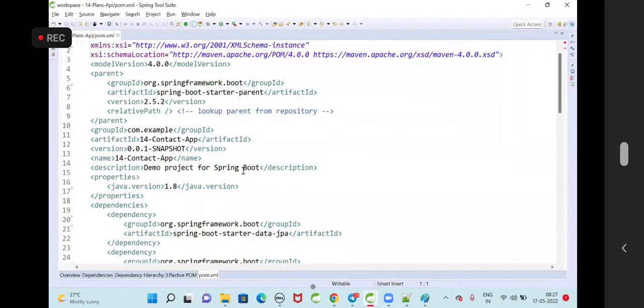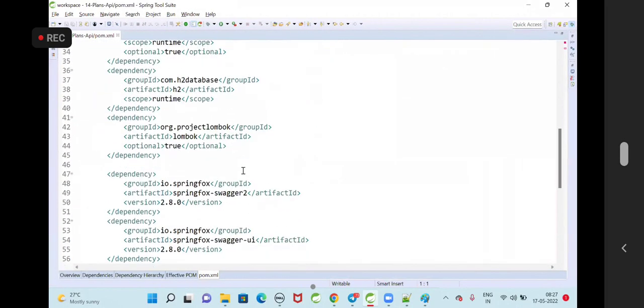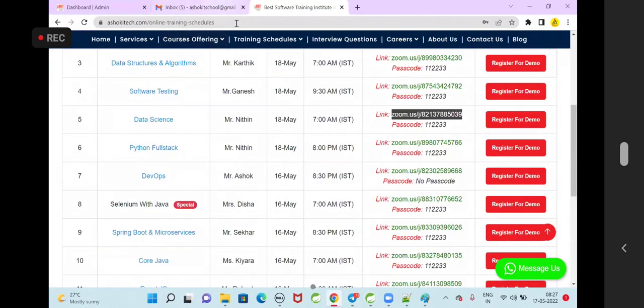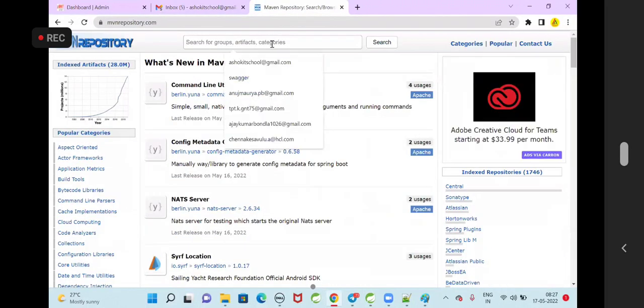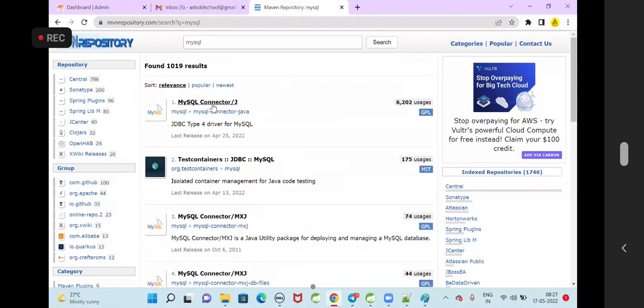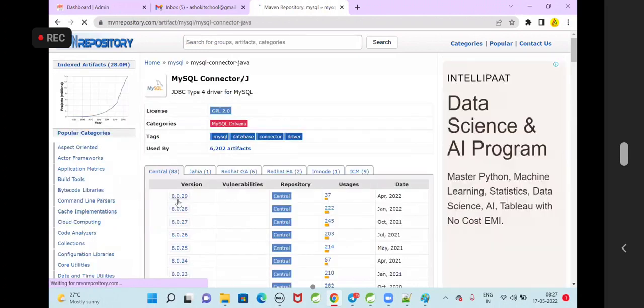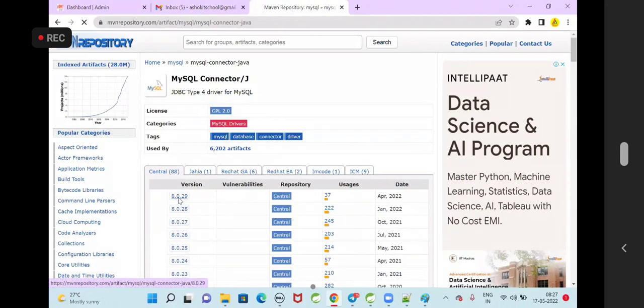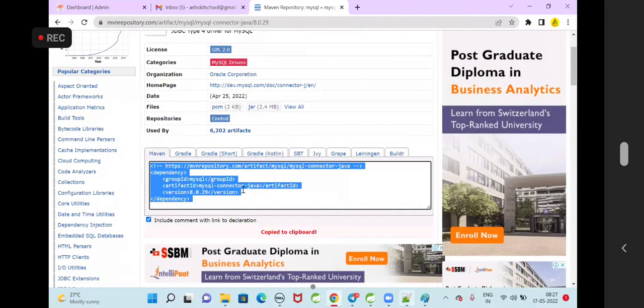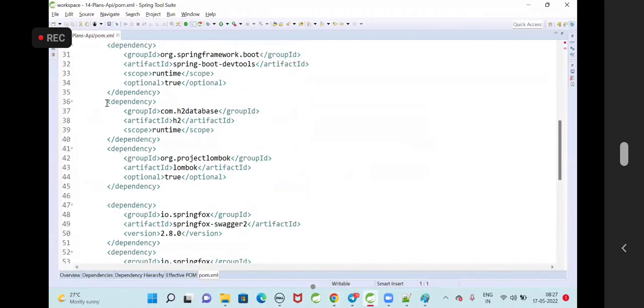So we need to have the MySQL connector dependency in the pom.xml. Do we have the MySQL connector here? We don't have the MySQL connector. So what we have to do is go to mvnrepository.com and search for MySQL connector. MySQL connector for Java: if a Java application wants to connect with the MySQL database, then we need to take this MySQL connector dependency.